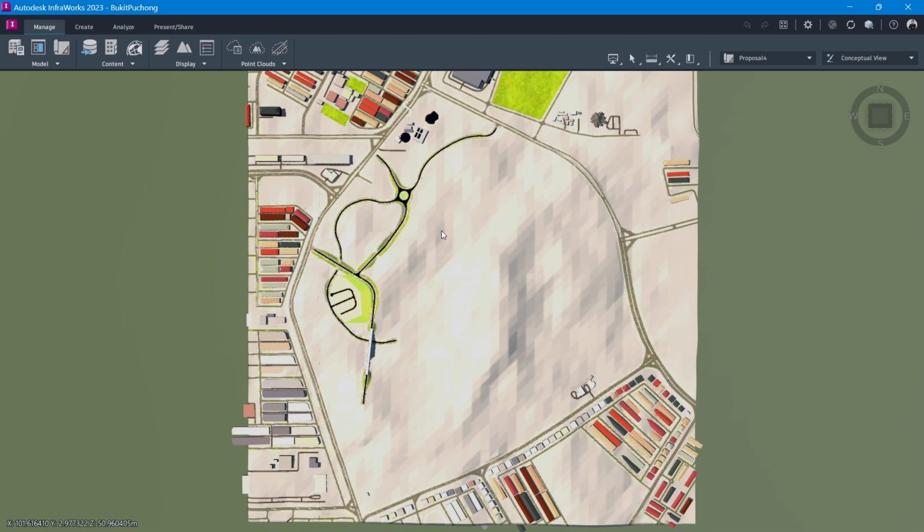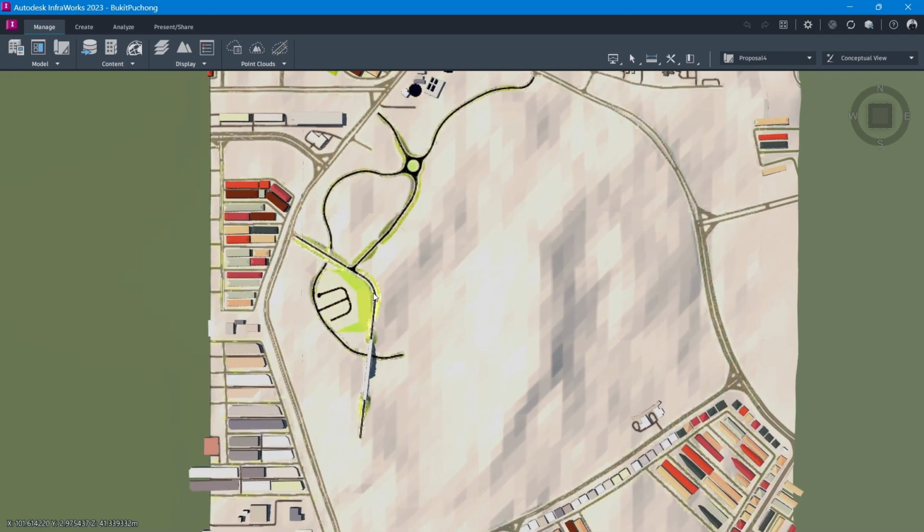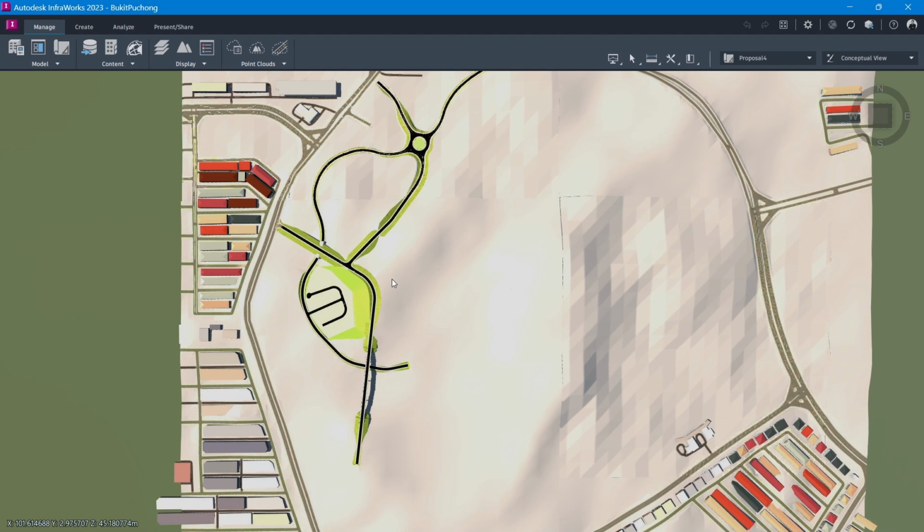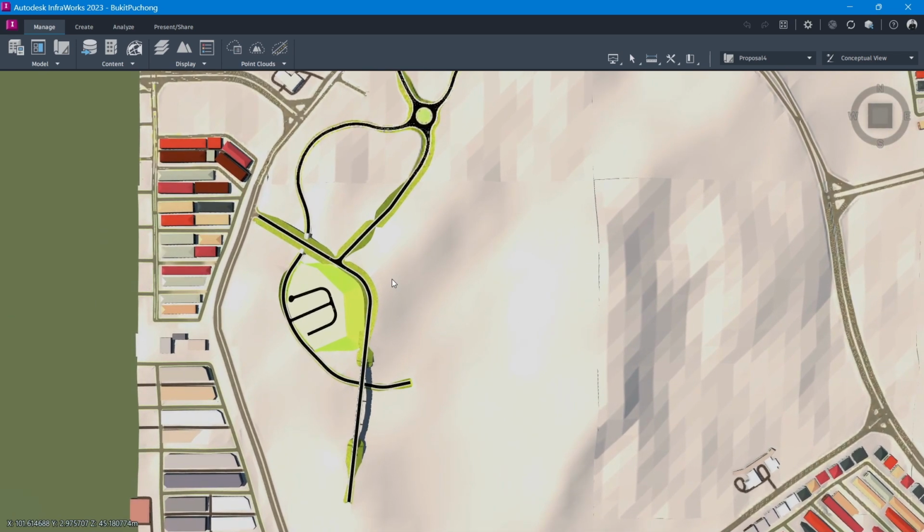It is more suitable for conceptual design, so you can give a presentation to your client, or communicate with other engineers on the concept of